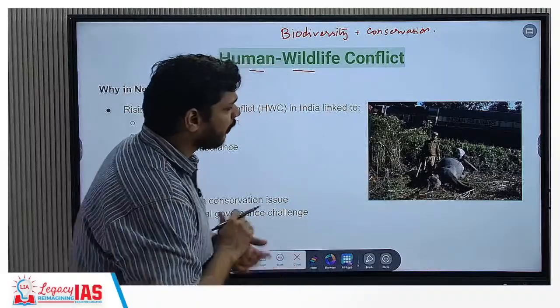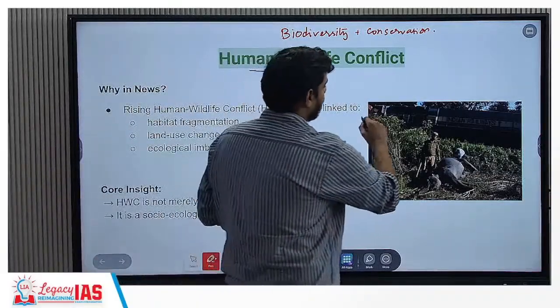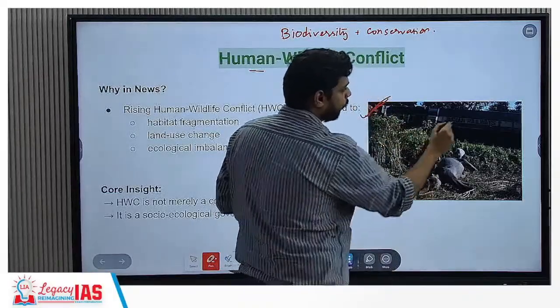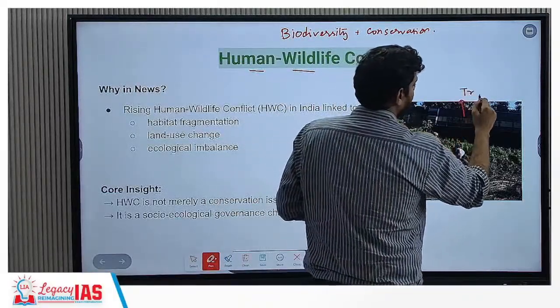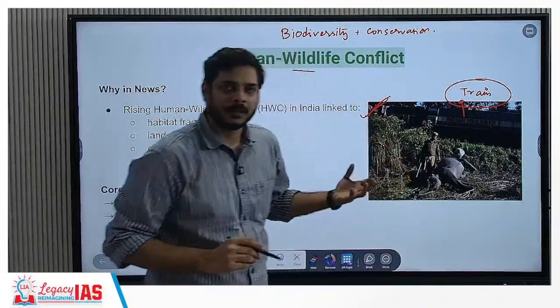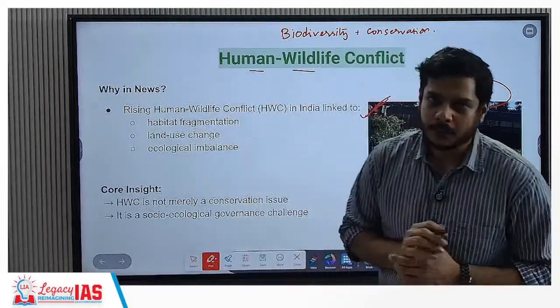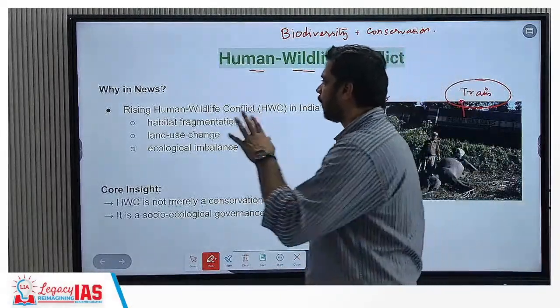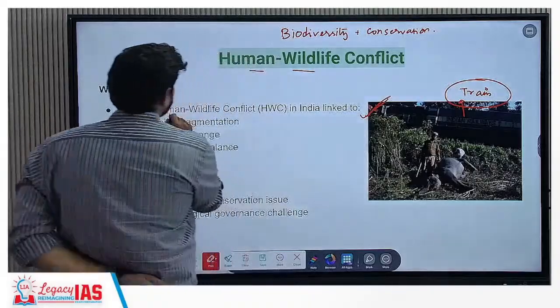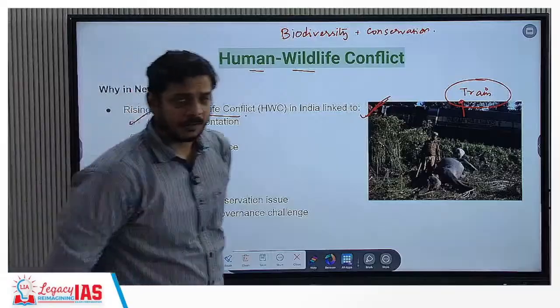So let us discuss this issue. You can see on the right side an elephant that has died due to a collision with a train. These are the kinds of accidents that usually happen, leading to the deaths of a large number of elephants. First, why is it in the news? Rising human wildlife conflict in India is linked first to habitat fragmentation. What does habitat fragmentation mean?